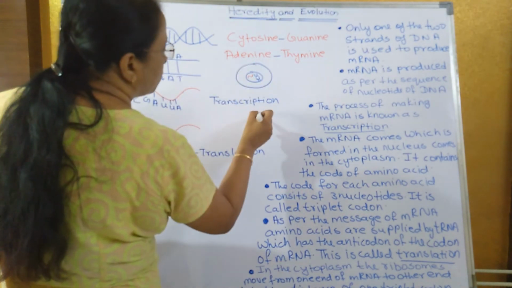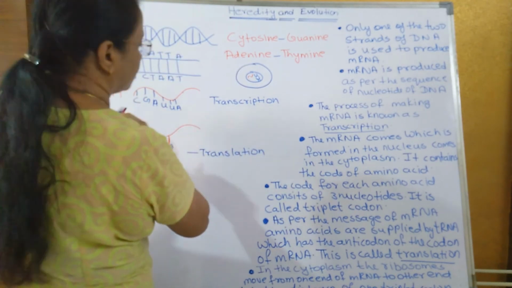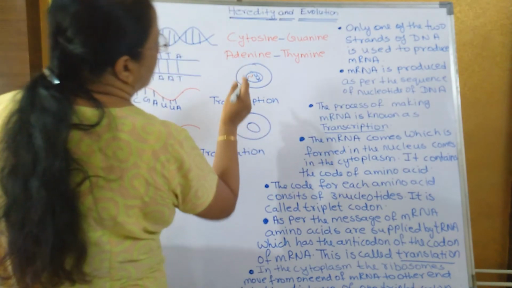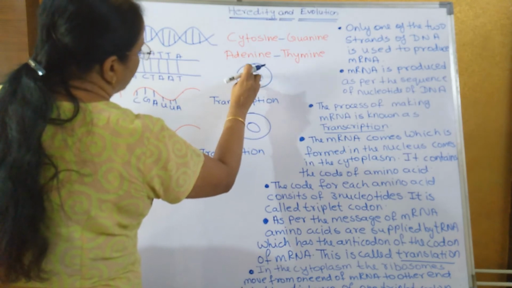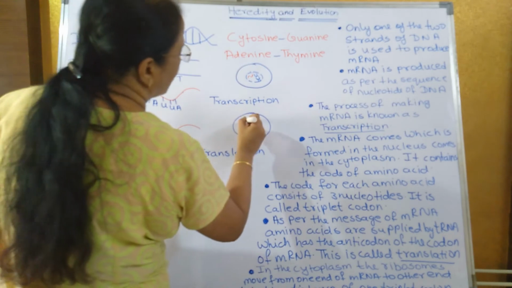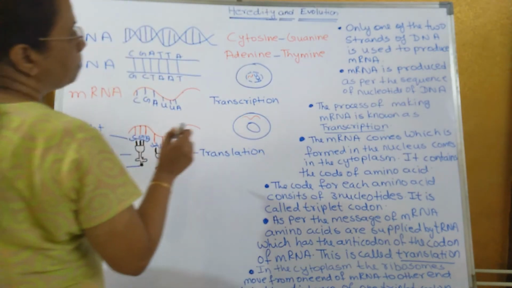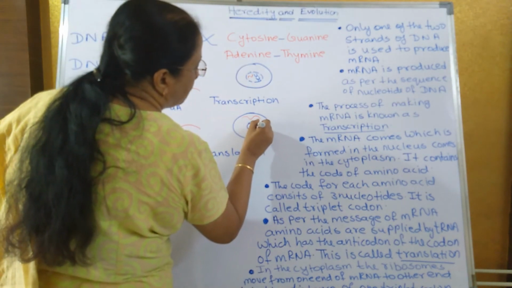Then through the pores of the nucleus, the mRNA comes into the cytoplasm. Through these pores the mRNA comes into the cytoplasm, and outside the nucleus there are